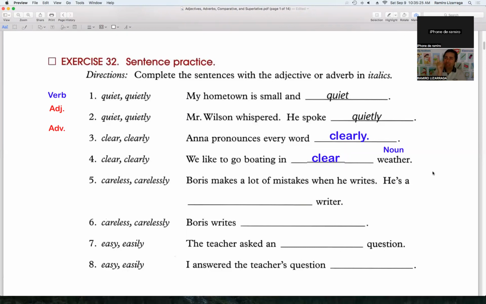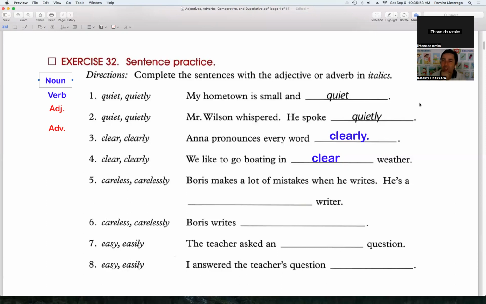And let me tell you something that I remember. From every sentence that we have here, there is a question. So always remember this. If you have a sentence, this sentence is the answer to a question.